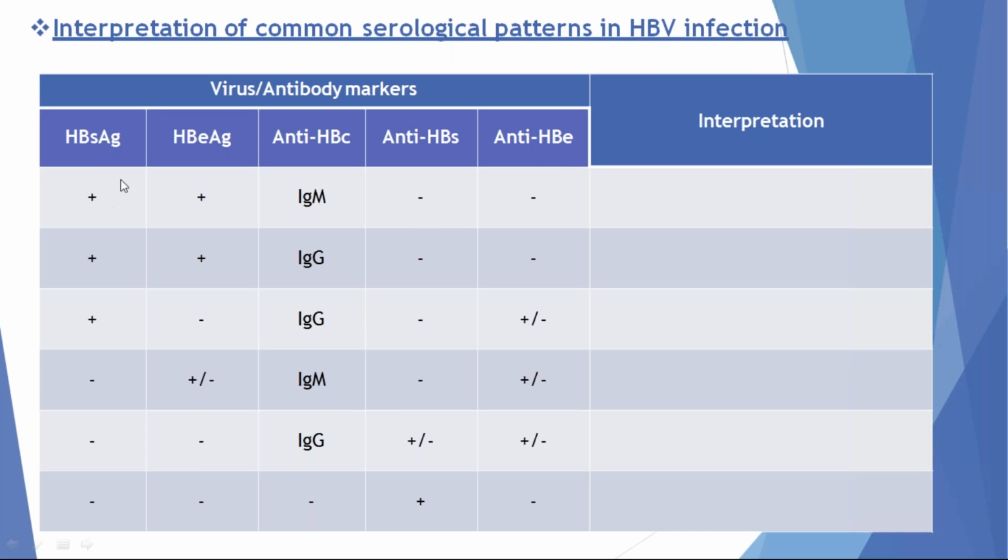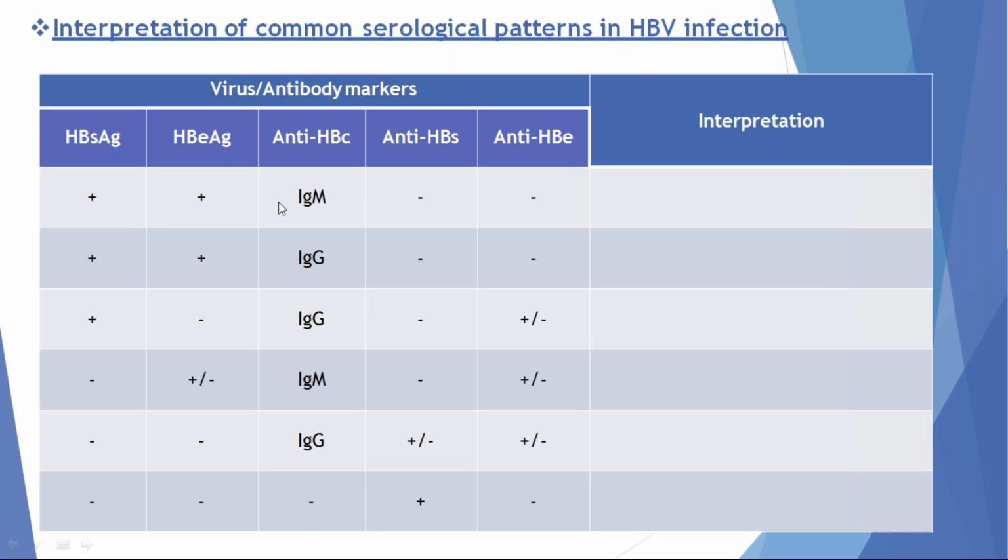If the patient is positive for HBsAg, HBeAg and IgM anti-HBc, that means acute viral infection, that is acute hepatitis. Wherever IgM antibody is present, it is called acute hepatitis. Whenever we detect IgG antibody, that is chronic infection. Presence of IgG antibody indicates chronic infection. Presence of IgM antibody indicates acute infection.